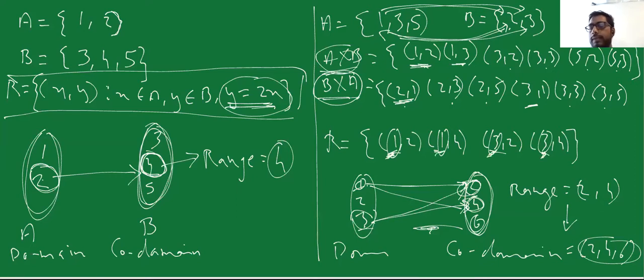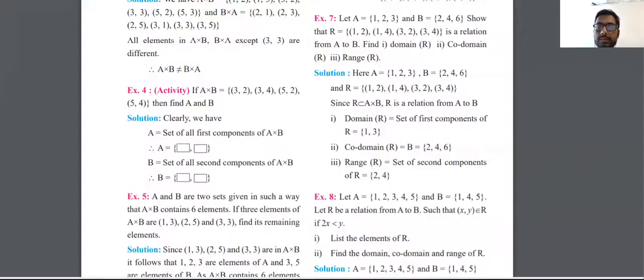If I have to find the range, it's going to be the second portions, that is 2 and 4. So my codomain is 2, 4, and 6, and my range of second components is 2 and 4. I hope you understood example number 7. If you have any doubts in example number 7, then ask me.